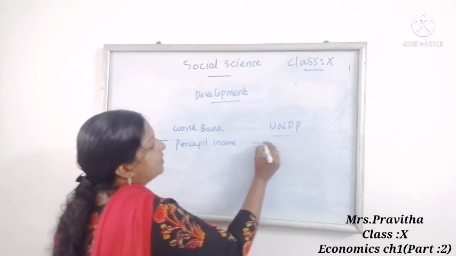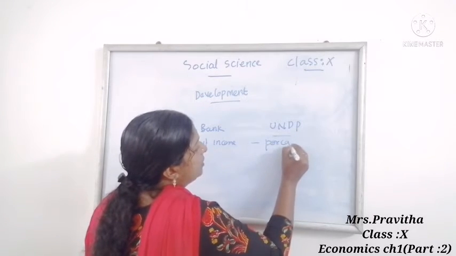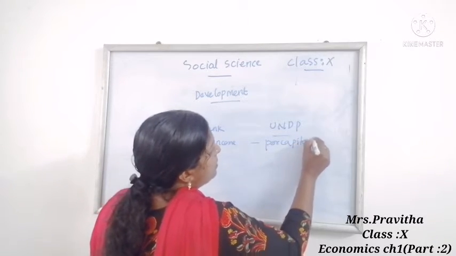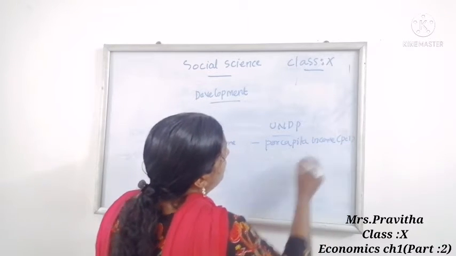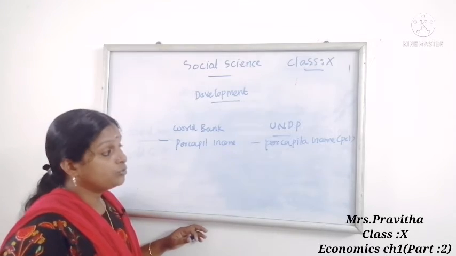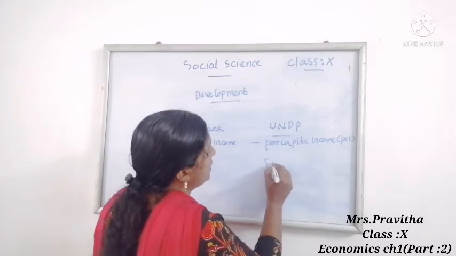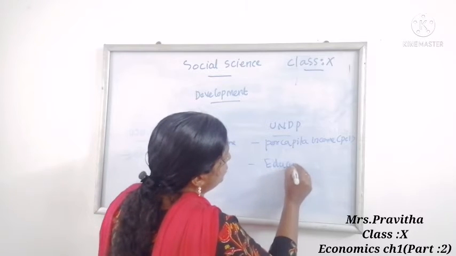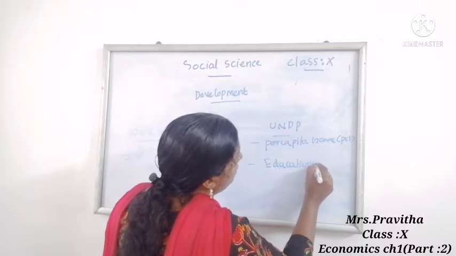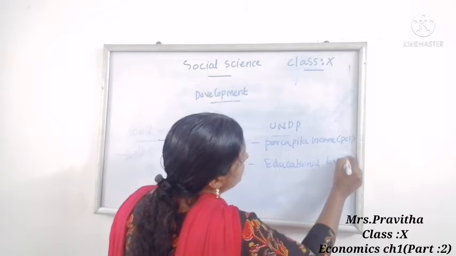The first criterion is per capita income. Besides this, they used two other criteria: educational level and, second, health status.